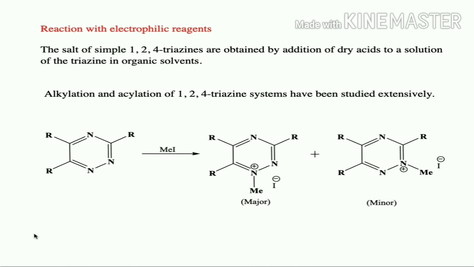This is an example of how it will undergo alkylation reaction. Here it is going to give two different products, one major and one minor. Alkylation at the first nitrogen is the major product, alkylation at the second is the minor product. So this is regarding reaction with electrophilic reagent. It reacts with acid to form simple salt, and it also reacts with alkyl halides and acyl chlorides to form the corresponding alkylated or acylated product.